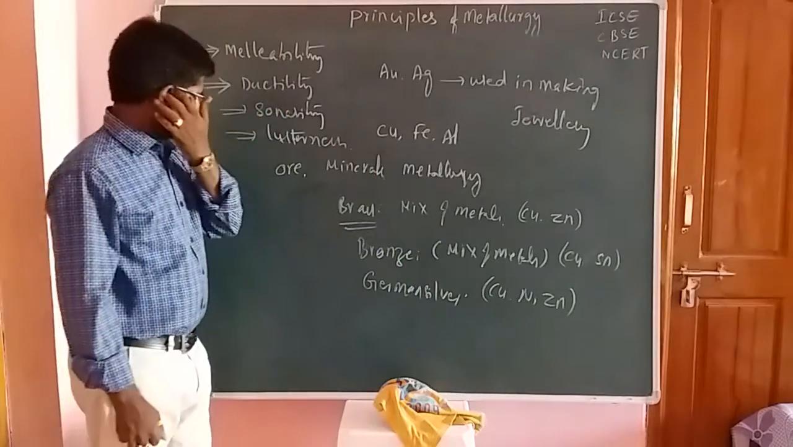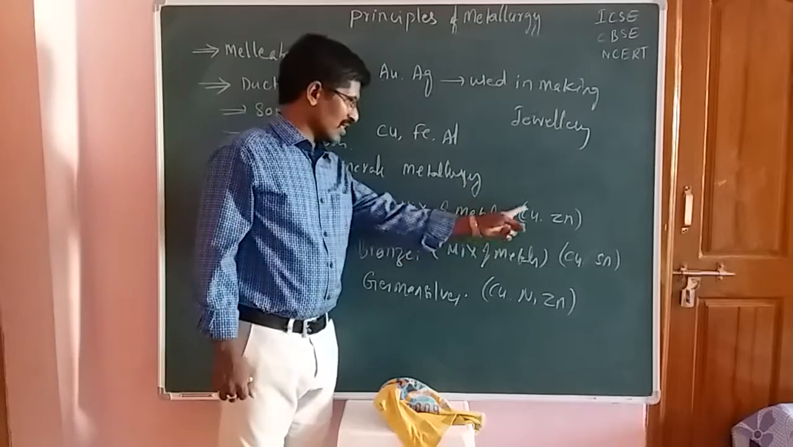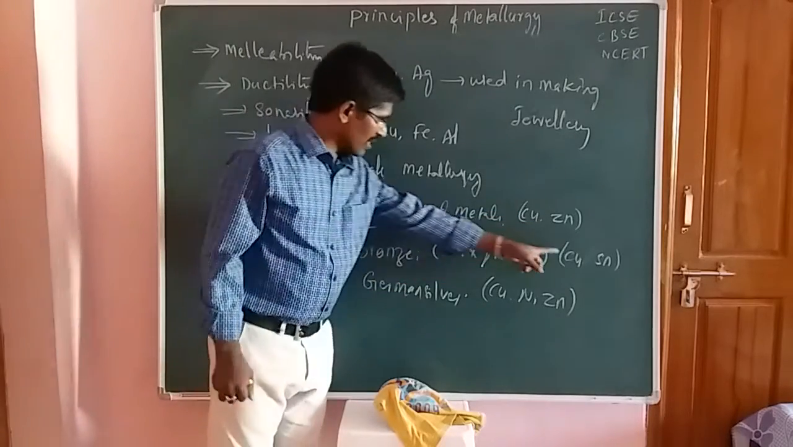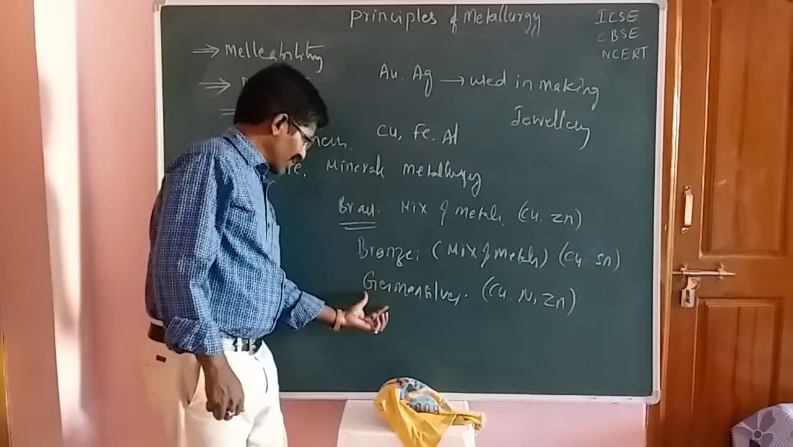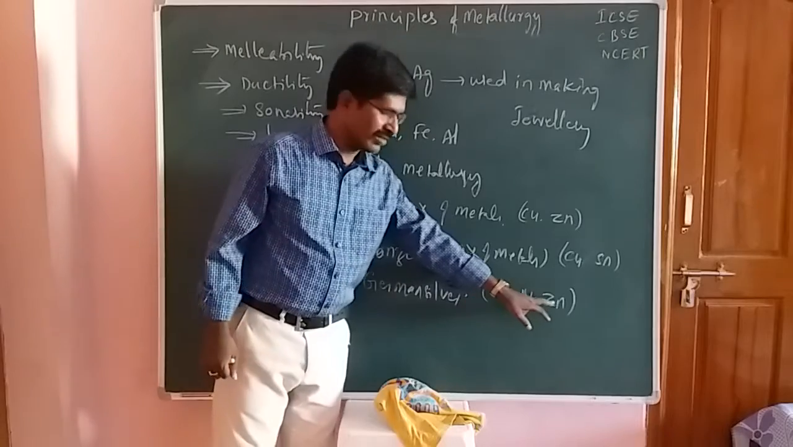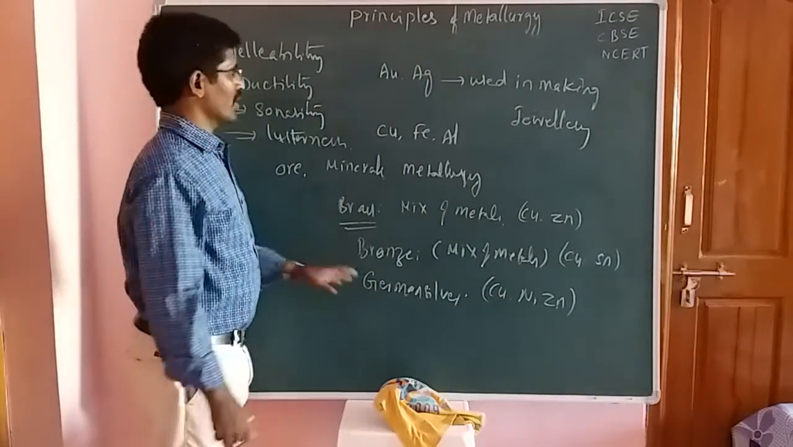So in these minerals, the first one, brass, consists of copper and zinc. The second one, bronze, consists of copper and tin, and German silver consists of copper element, nickel element, and the next one is the zinc element, students. Okay, so these are the combinations.